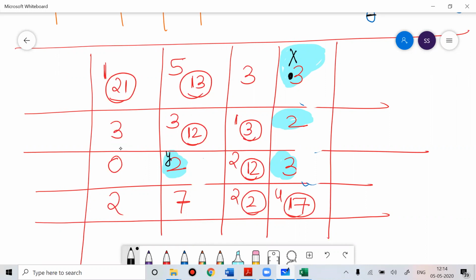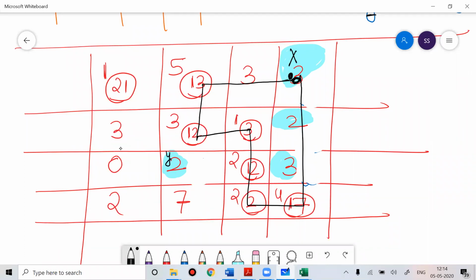So the loop I'll make will be this. I can travel only on occupied cells, so you make the loop like this.